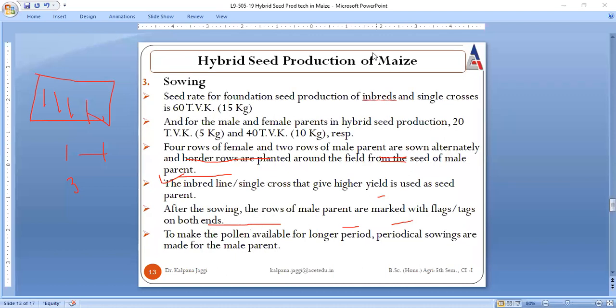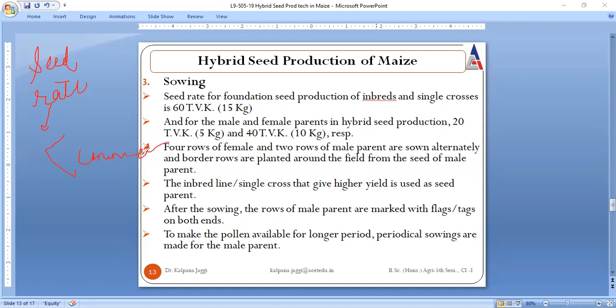Next is sowing. How sowing is to be done. For sowing, you need to take care of seed rate. As I have already said, seed rate is always to be lesser than the commercial seed rate. Here the seed rate for foundation seed production of inbreds is 60 TVK. For the male and female parents, it is 20 TVK and 40 TVK respectively.